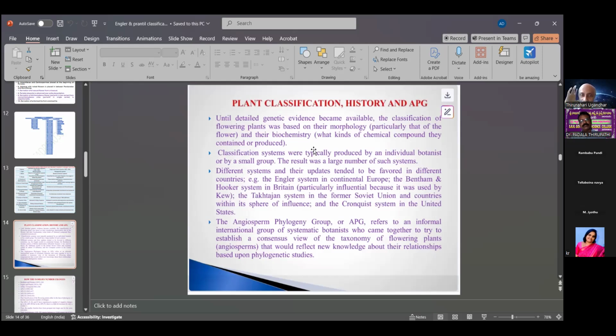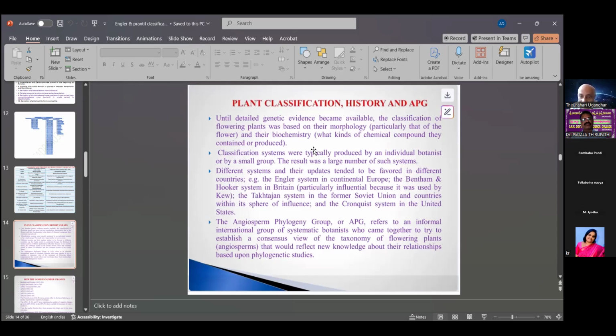The classification systems were typically produced by an individual botanist or by a small group. The result was a large number of such systems. Different systems and their uptake tended to favor different countries.